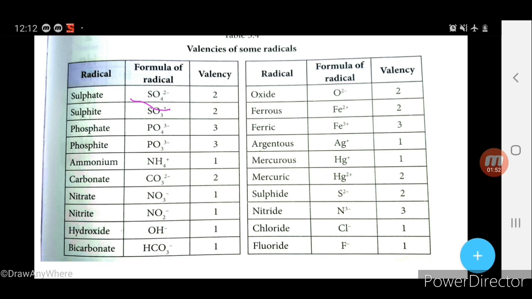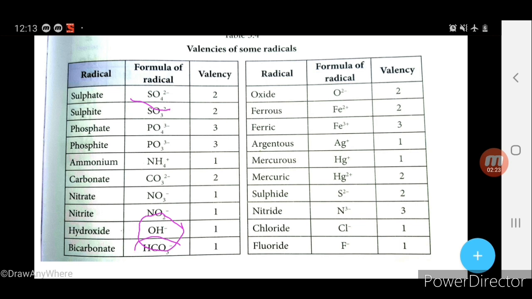Plus and minus indicate losing or gaining electrons. Don't think about that. In the case of sulfate, minus 2 means it is gaining, but the valency is 2. In the case of OH ion, hydroxide, you can see only minus 1 is there. Minus 1 means there is 1 valency.